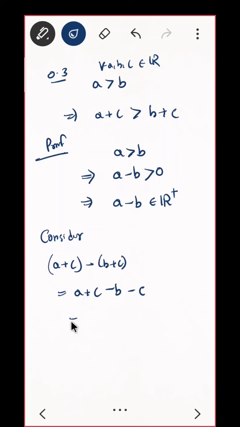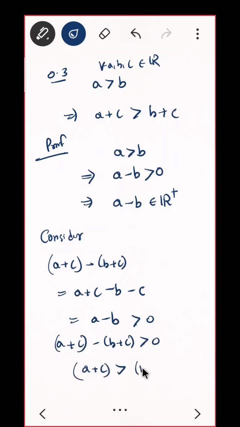Do you see that this is equal to A minus B? But you know something about your A minus B. What is that? This A minus B is positive. Perfect. So that means this part is greater than 0. That means A plus C minus B plus C is greater than 0. That means what? A plus C is greater than B plus C. Is the proof okay?